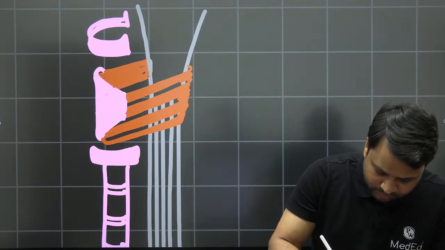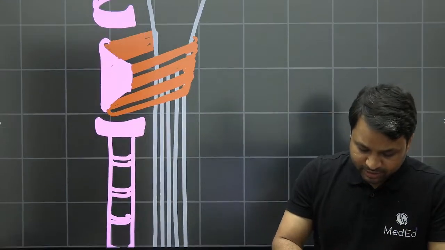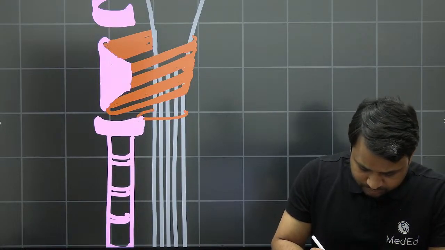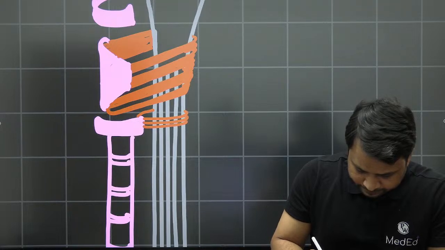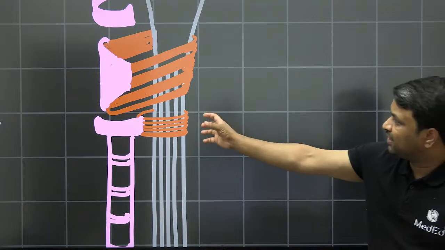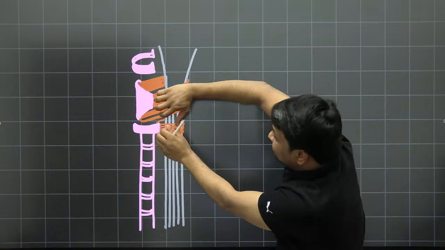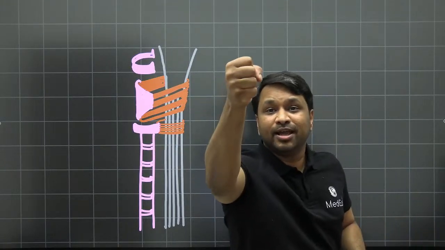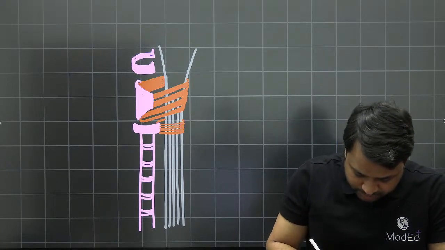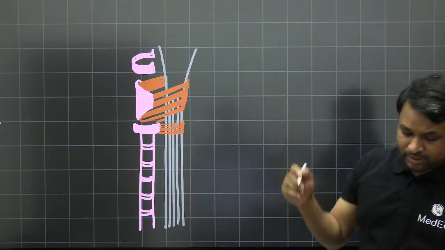So this is how one particular set of muscle comes. Another set of muscle, from the lower part, is your cricopharynx, which comes like this. So when these two sets of muscles contract, they compress the esophagus. When they compress, the esophageal lumen is compressed and hence does not allow the content to move forward. And this is your upper esophageal sphincter, which is formed by the two muscles.